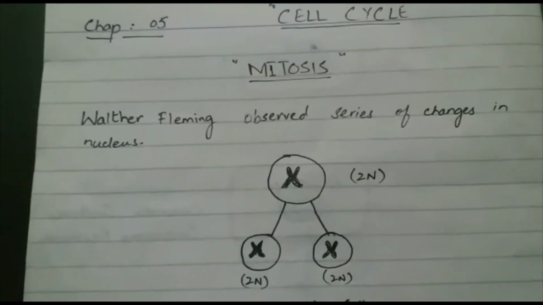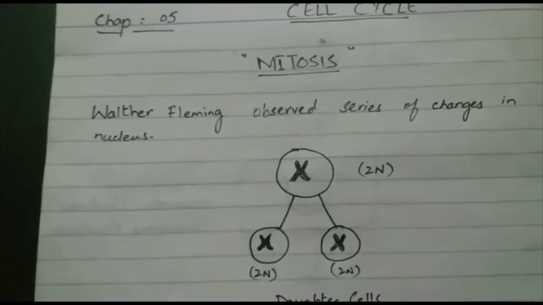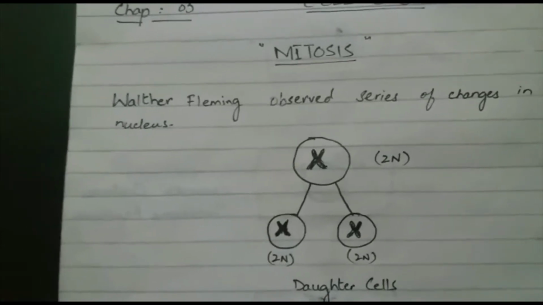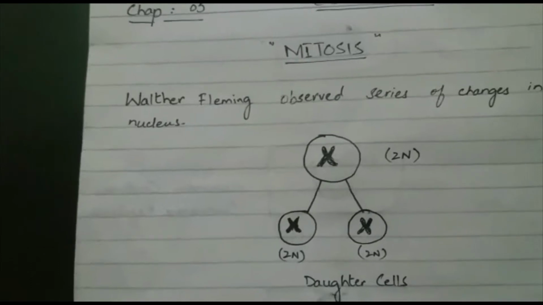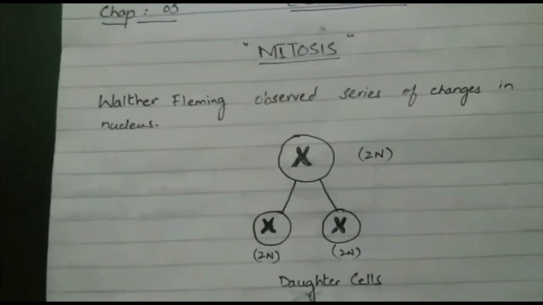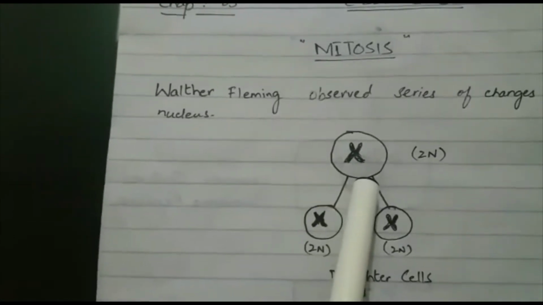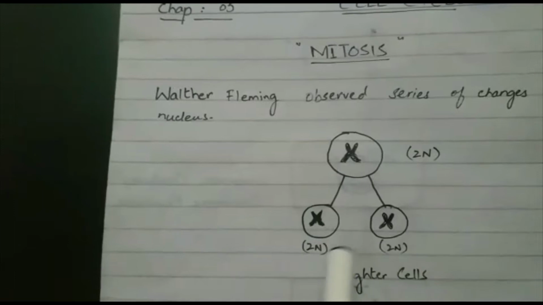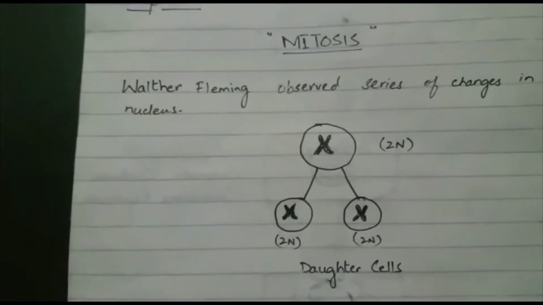Mitosis is a type of cell division, and it was first observed by a German biologist, Walter Flemming, who observed that when a cell divides, the nucleus passes through a series of changes which he called mitosis. Mitosis is a type of cell division in which a diploid cell divides into two daughter cells, each with the same number of chromosomes as were present in the parent cell.